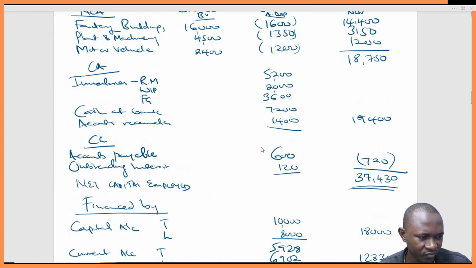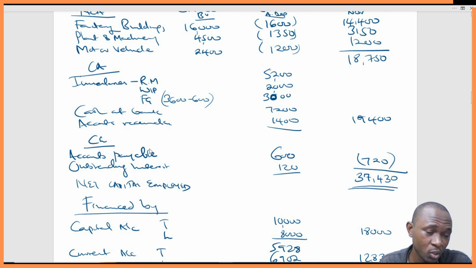We can either have it under the current liability section, or just deduct it from the finished goods. So let's just deduct it directly from the finished goods. So here we'll have 3000.